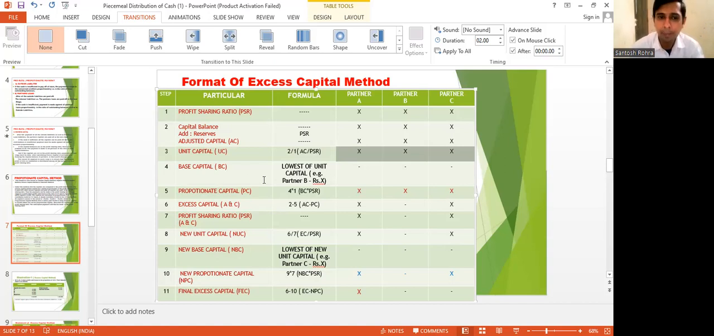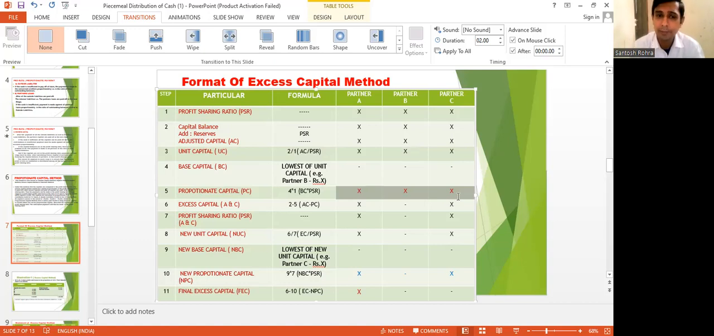Then after calculating base capital, we go with the proportionate capital. Proportionate capital is nothing but multiplying base capital by the profit sharing ratio. Suppose base capital is 10,000, then 10,000 is multiplied by the profit sharing ratio of each partner. Suppose A's profit sharing ratio is 3, then 3 multiplied by 10,000; 2, 2 multiplied by 10,000; 1, 1 multiplied by 10,000. So the proportionate capital. Why are we doing this? We are doing this to arrive at the proportionate capital of the partners.